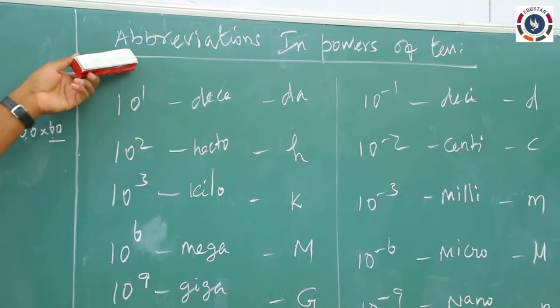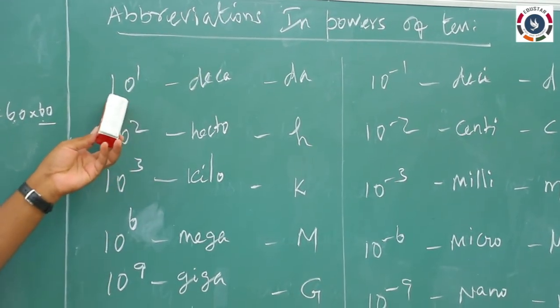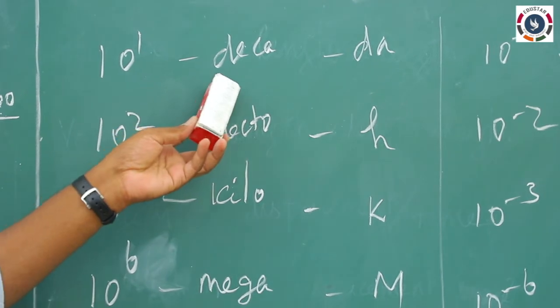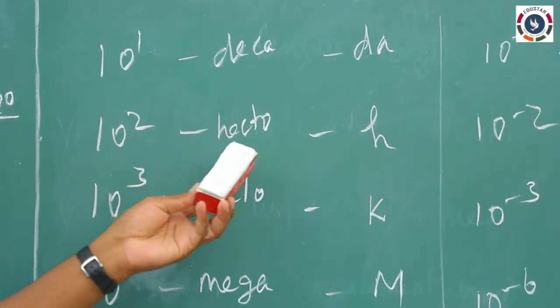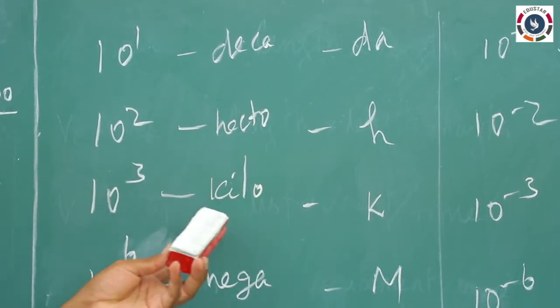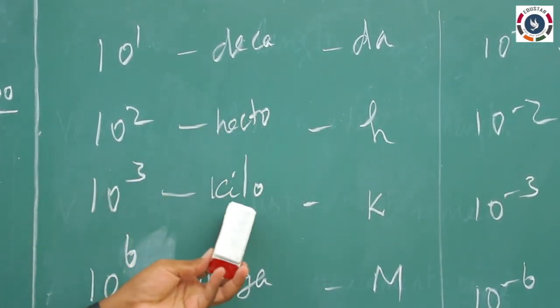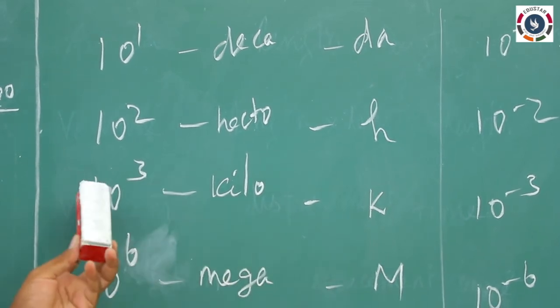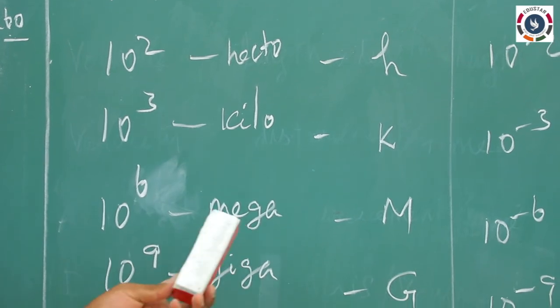Here we are going to see abbreviations in powers of 10. 10 to the power plus 1 is called deca, with symbol DA. 10 squared, 10 power 2, is hecta, and 10 power 3 is kilo. If you are using meters, decameter, hectometer, kilometer; kilometer means 10 to the power 3 meter. And 10 power 6 is called mega.